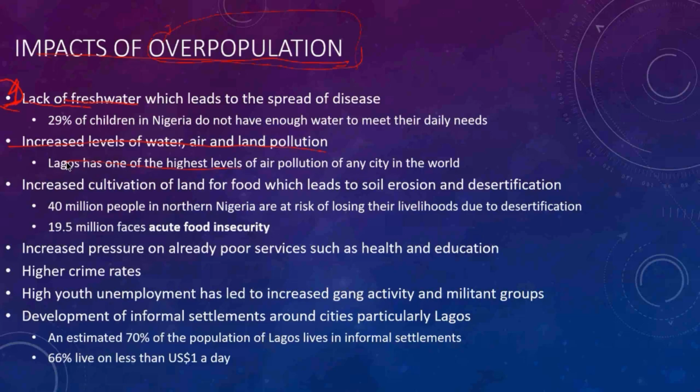And secondly, increased cultivation of land for food, which leads to soil erosion and desertification. When you use the land, for example, there is wheat and that is used for food. We can take it and use it for food or for making money.